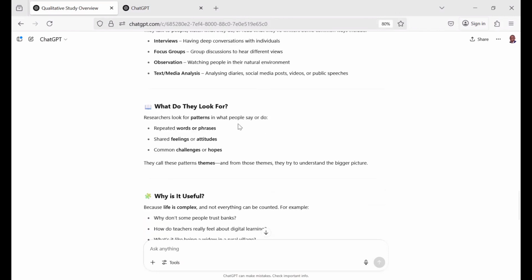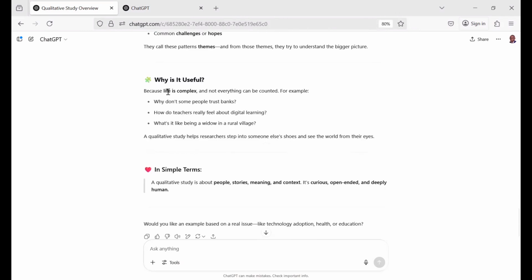So what do they look for? Researchers look for patterns in what people say or do, repeated words or phrases. This is the nitty-gritty of qualitative study, because when words are repeated, it shows emphasis on the particular word or phrase. Then shared feelings or attitude. So let's move further. Why is it useful?